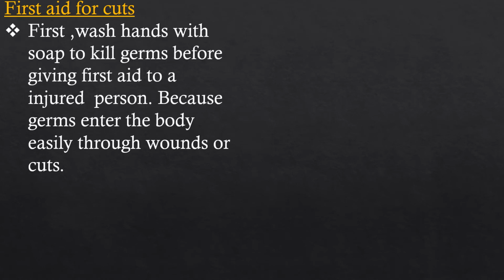For cuts, children, first of all, we should wash hands with soap because soap water kills germs.